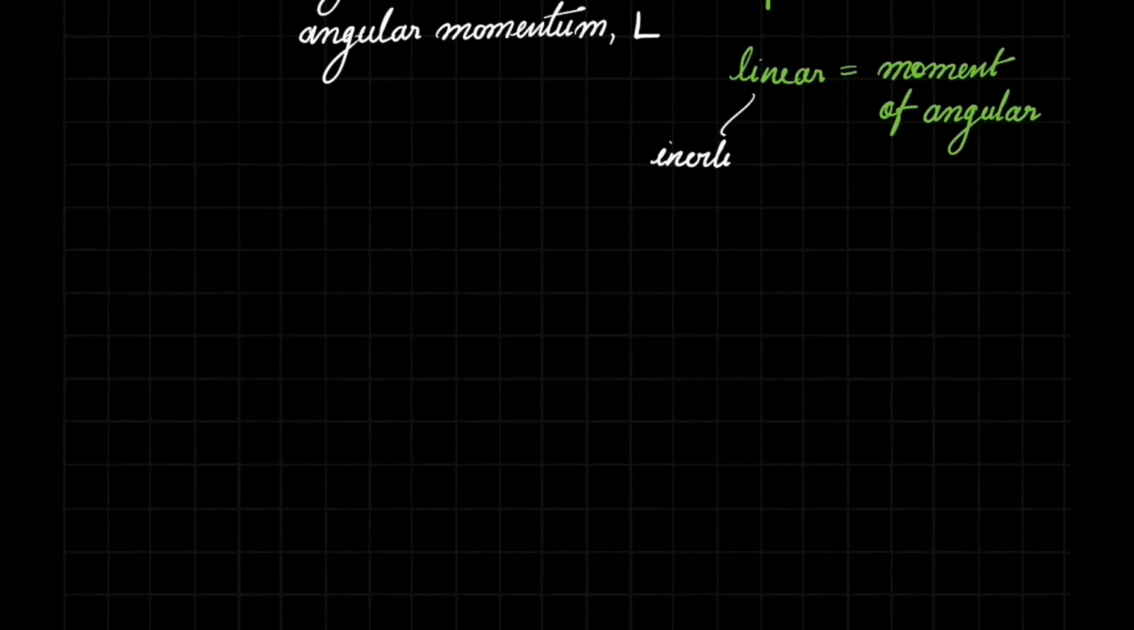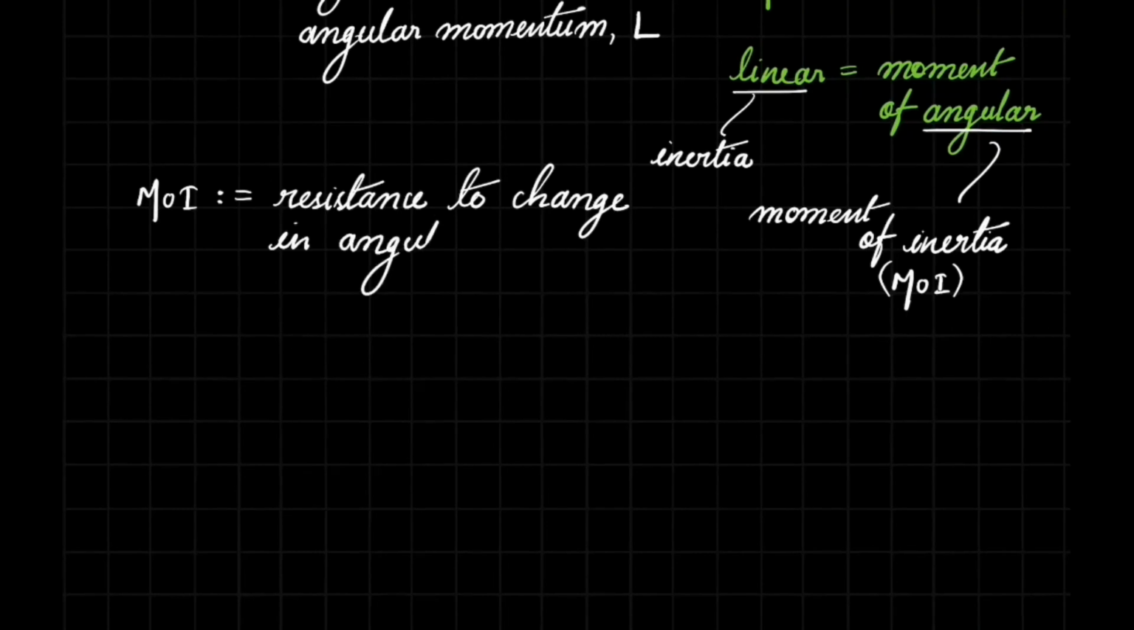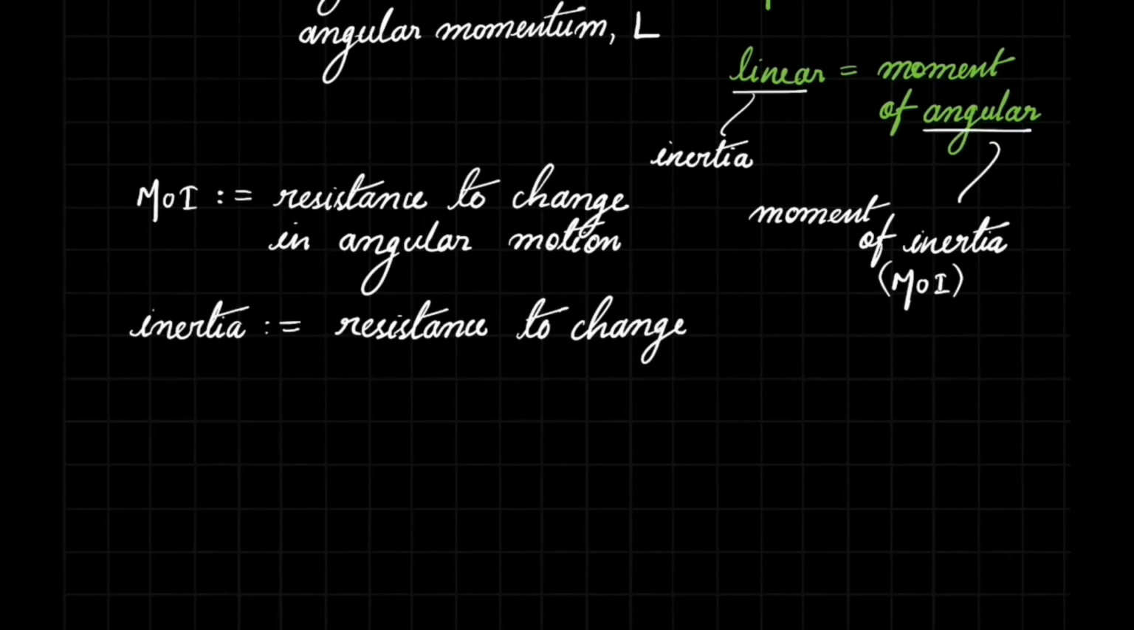For linear motion, we have the concept of inertia, and for angular motion, we have defined the concept of the moment of inertia. Together, these two concepts characterize the translational and rotational motion of a body. And the moment of inertia can be defined as the resistance to change in angular motion, just like for inertia we had the alternative definition of the resistance to change in the linear velocity.